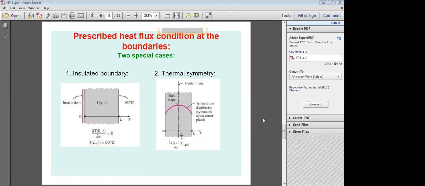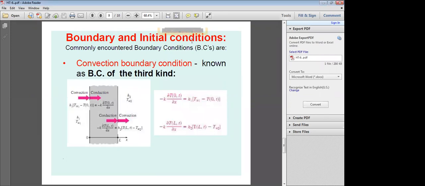And similarly, the third boundary condition also. Third boundary condition, the initial condition is a continuation. The convection boundary condition is known as the boundary condition of the third kind. So if you again consider a material of thickness L, here x = 0, x = L in the x direction.